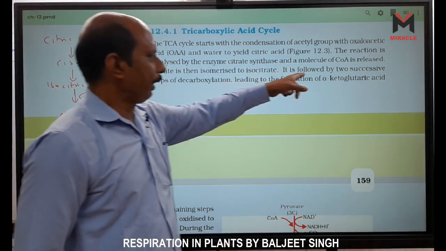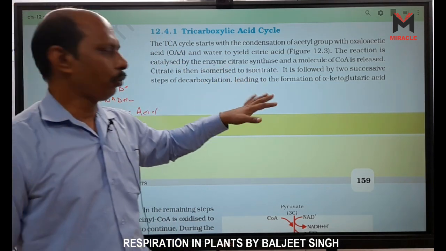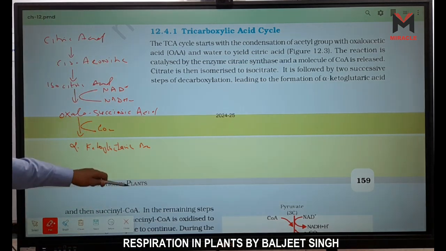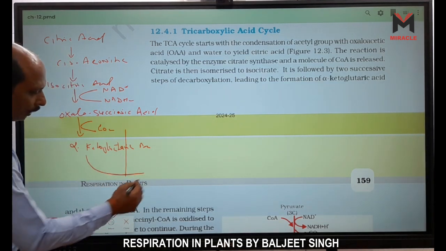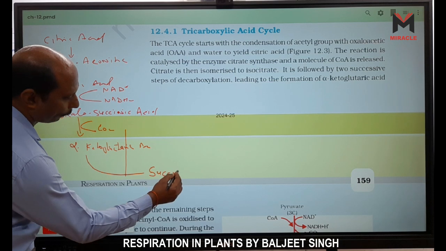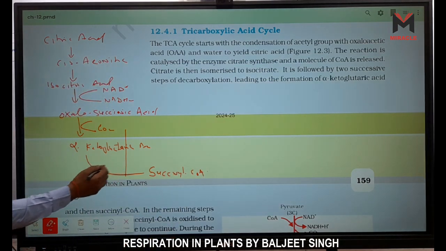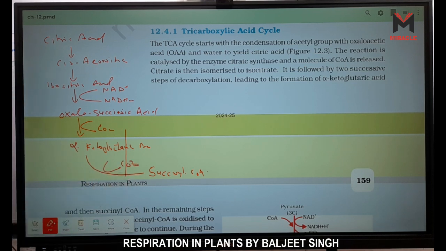What is given here? Look, it is followed by two successive steps of decarboxylation. CO2 is released, leading to the formation of alpha ketoglutaric acid, right? And then alpha ketoglutaric acid is converted into which one? Succinyl CoA enzyme. And in this process, another CO2 is released. Not only CO2 is released, but NADH2 is also formed.